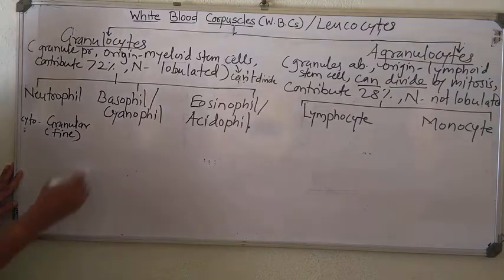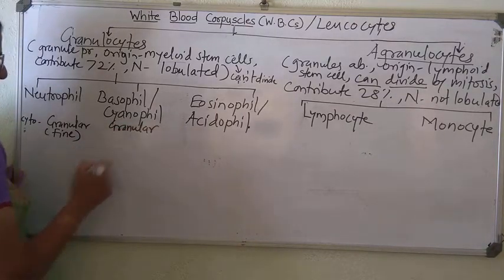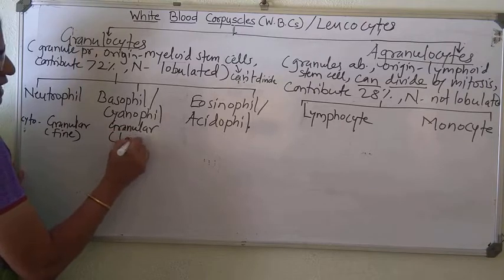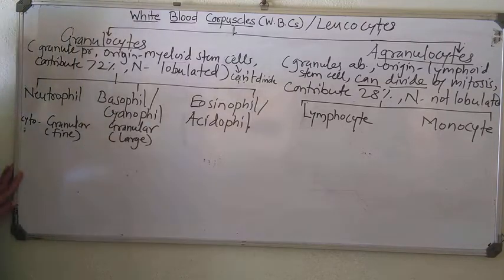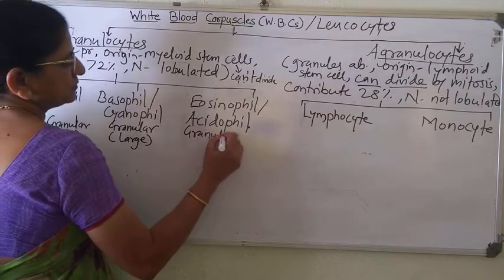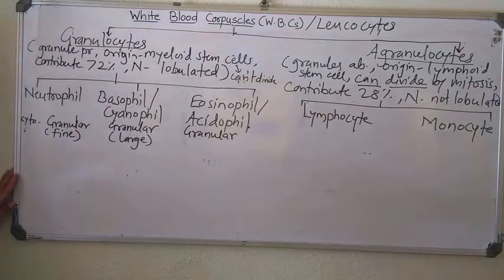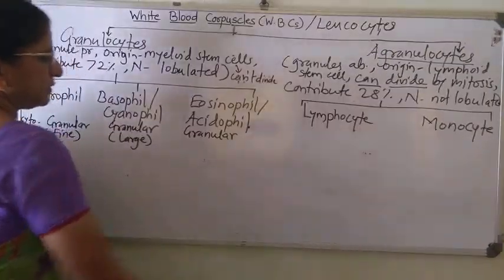Basophil is also granular, but the granules are large. And eosinophil shows again granular cytoplasm. The granules are medium sized, not large, not fine. So granular. Clear?